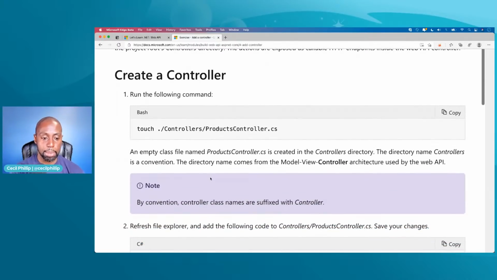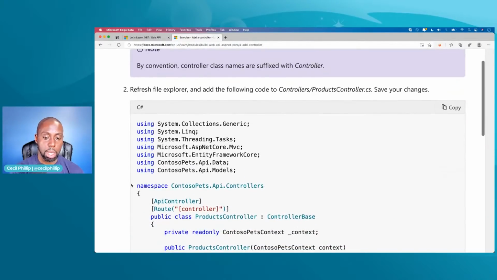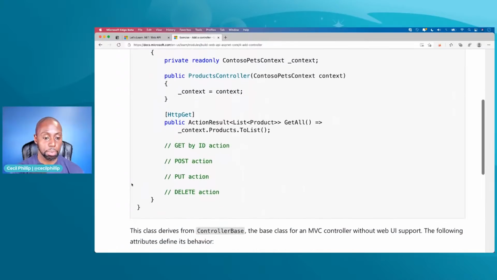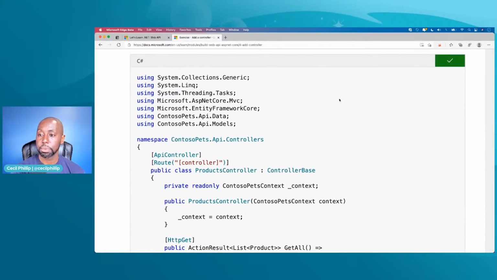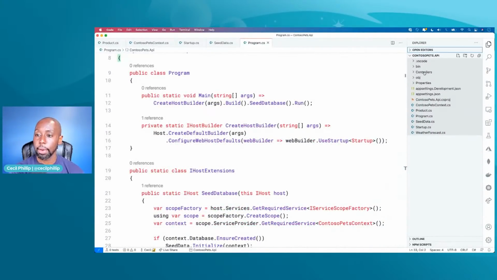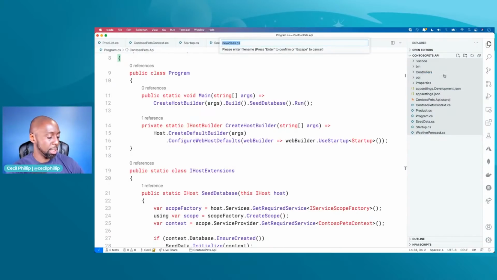So it says just add an empty class products controller. And then, oh, look, I have more code to copy. So now we're going to copy a whole bunch of code here. Right? So let's go ahead and do that. I'm going to copy this. I hope you all are still following along with me. I'm going to go to the controllers folder because this is where I want to put my controllers, right? You don't have to, but it's just a good idea to have things in the same place sometimes. I'm going to call this products controller.